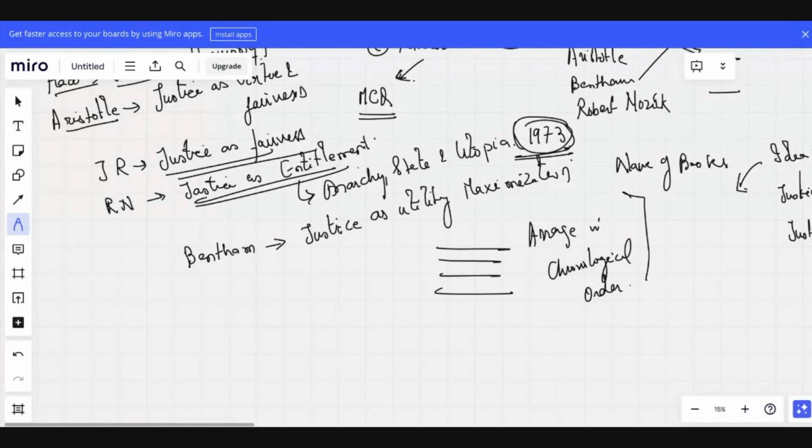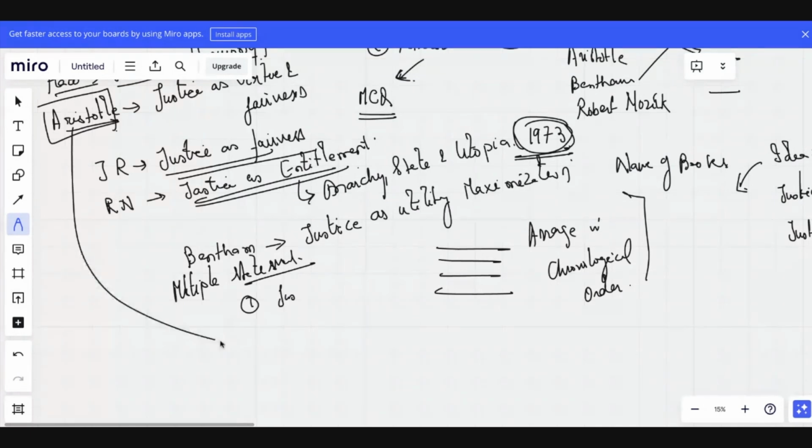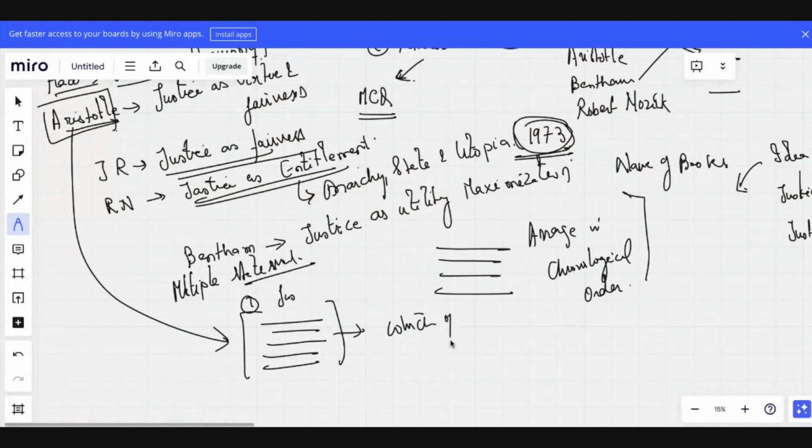Okay, this is clear. Now there are questions with multiple statements. They'll talk about Aristotle and how he defines justice, and they'll give three, four, five statements and ask which of the following are correct.